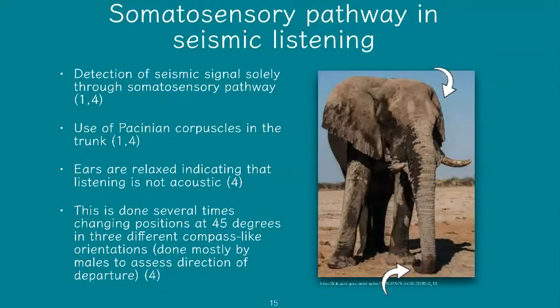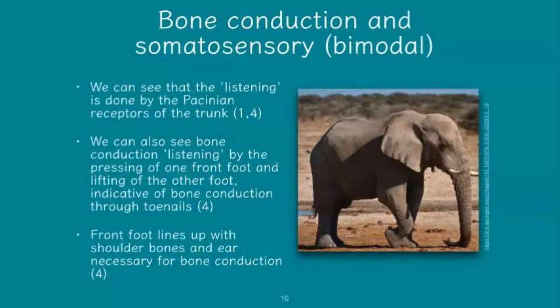And in order to get a grand picture of exactly where this signal is coming from, the elephant will change its positions at approximately 45-degree angles in compass-like orientations in order to assess, again, the direction of where that signal is coming from and where they will depart to in order to either flee that signal or follow the signal.